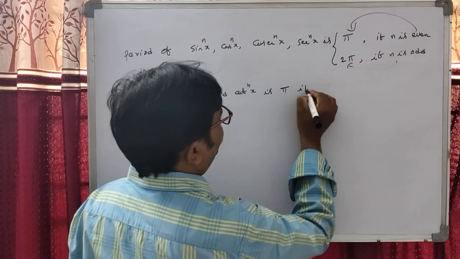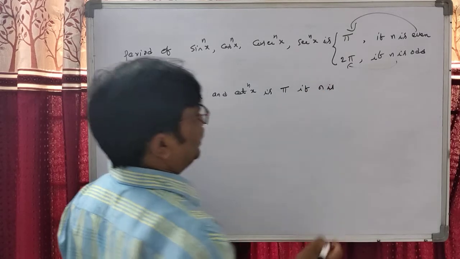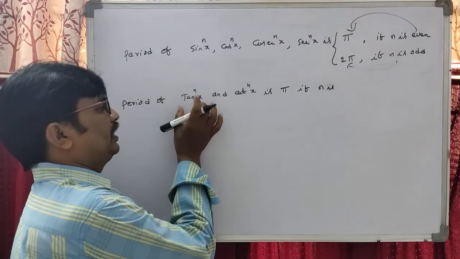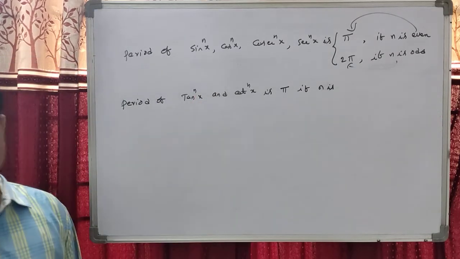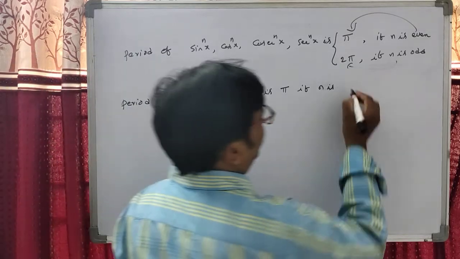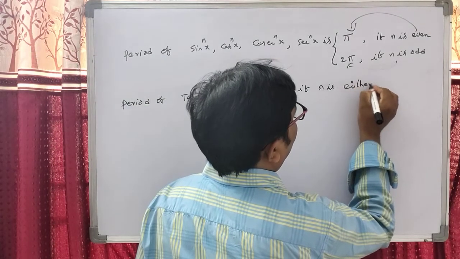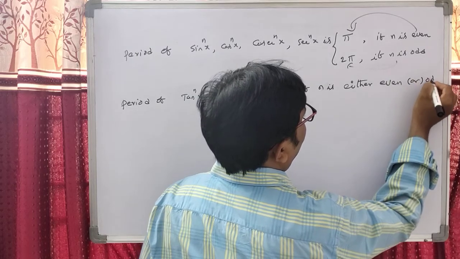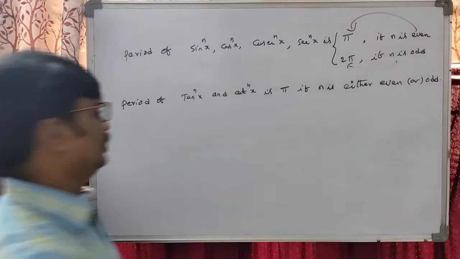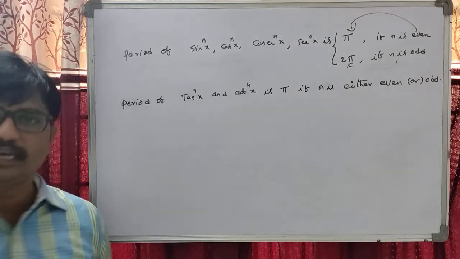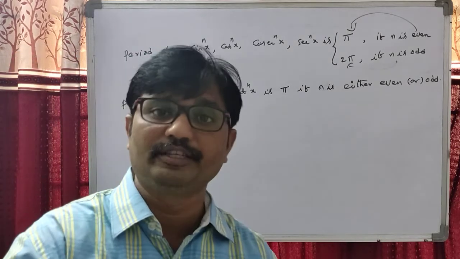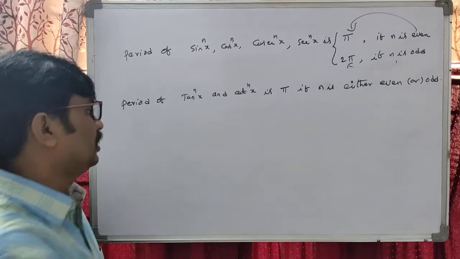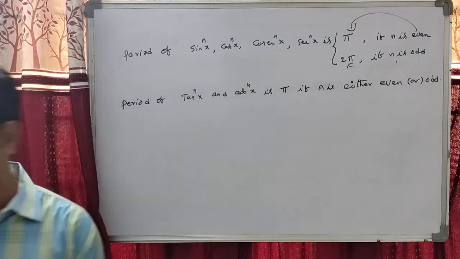The period of tan power nx and cot power nx is always pi if n is either even or odd. The period of tan x, tan square x, tan cube x, tan power 4x is always pi. So these are the formulas for n even or odd for tan.